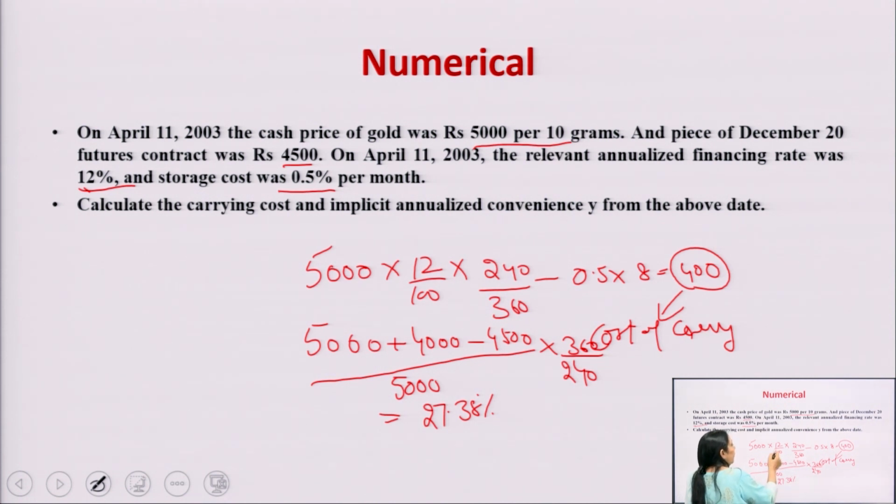In this question there are two costs involved. One is the financing cost and the second one is the storage cost, and the total cost will become 400, that is the cost of carry. Then we are going to add 5,000 plus 400, minus 4,500, divided by 5,000 and do the reverse of this, that is multiply by 360 divided by 240. This is how the annualized yield will come. Now the next one.